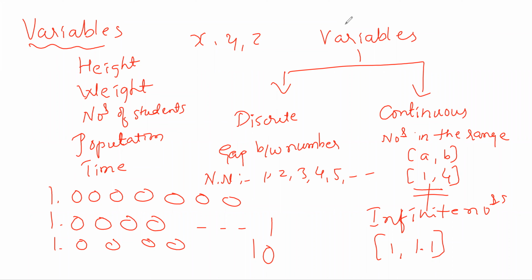So just to bifurcate whatever examples we mentioned for variables into discrete or continuous random variables: first one is height of the person, weight of the person, number of students, population, and then time. Now, height of the person, is it a continuous variable or discrete variable?